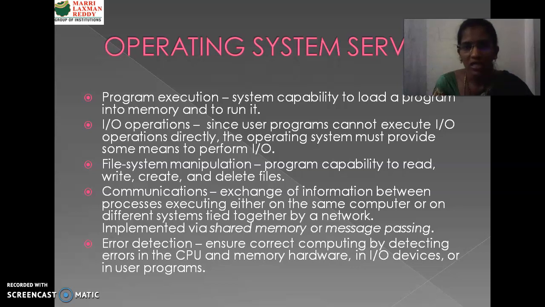And next one is communications. If the systems are connected in a network, they want to communicate with each other to perform a task. And within the systems also, processes can communicate with each other to perform the task. So these communications are provided by the operating system.